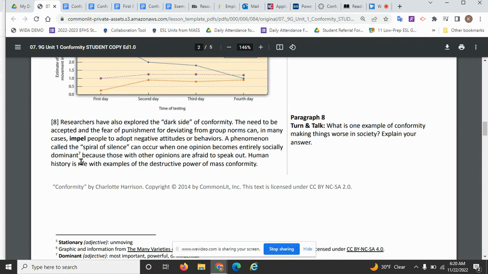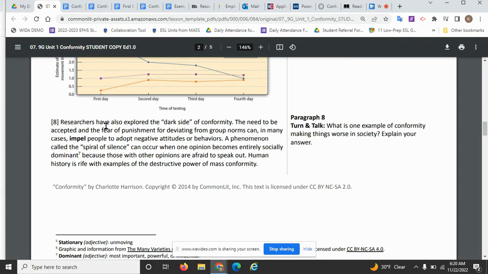A phenomenon called the spiral of silence can occur when one opinion becomes entirely socially dominant because those with other opinions are afraid to speak out. Human history is rife with examples of the destructive power of mass conformity.